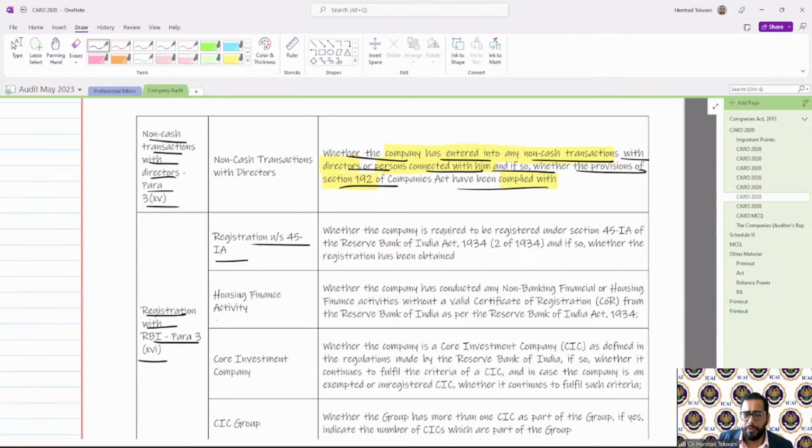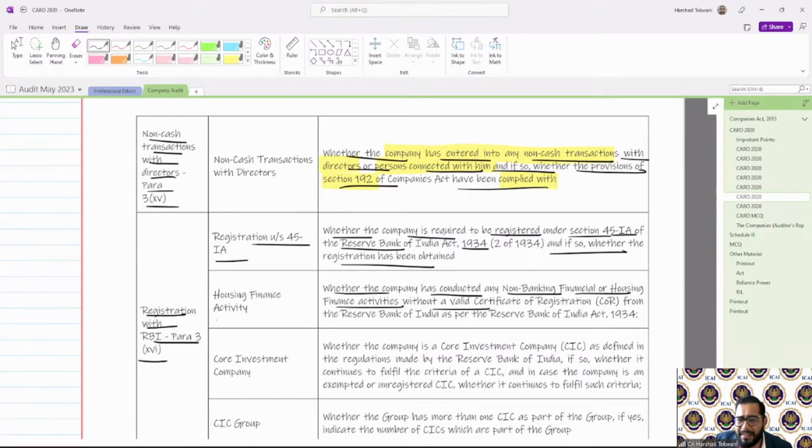Remember, NBFCs are required to register. So whether the company is required to be registered under section 45-IA of the Reserve Bank of India Act, and if so, whether the registration has been obtained. Second, whether the company has conducted any non-banking financial or housing finance activities without a valid certificate of registration from the Reserve Bank of India as per the Reserve Bank of India Act.